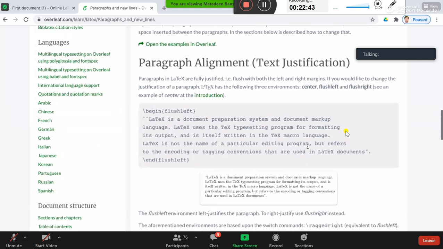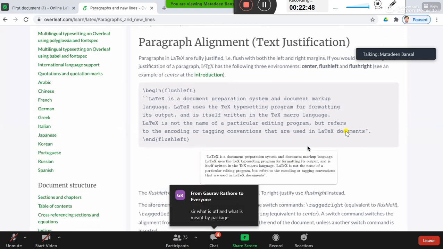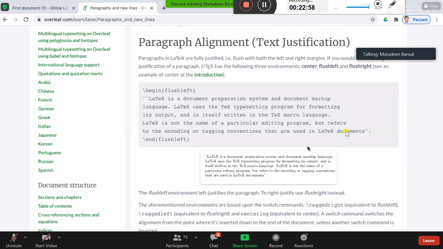All right. Now let's look at paragraph alignment, right? You want to put the paragraph in the center of the document, or you want a left alignment or a right alignment. Generally, these things are not needed as long as you write only research articles, because all the journals or conferences provide you a template. So all the formatting is given in that template.